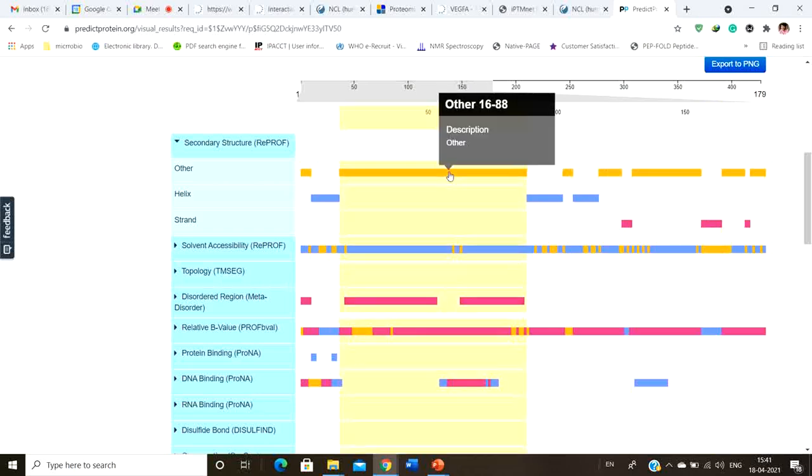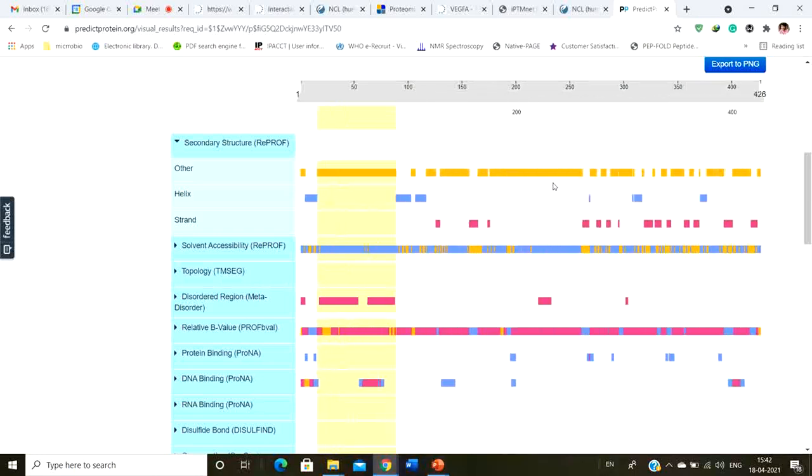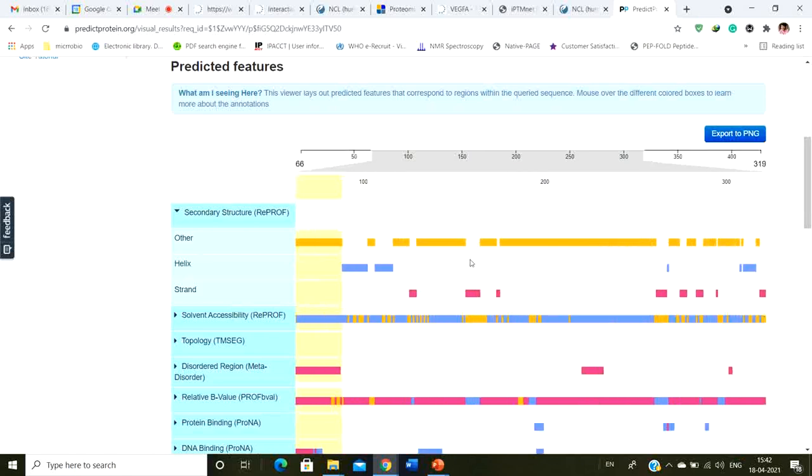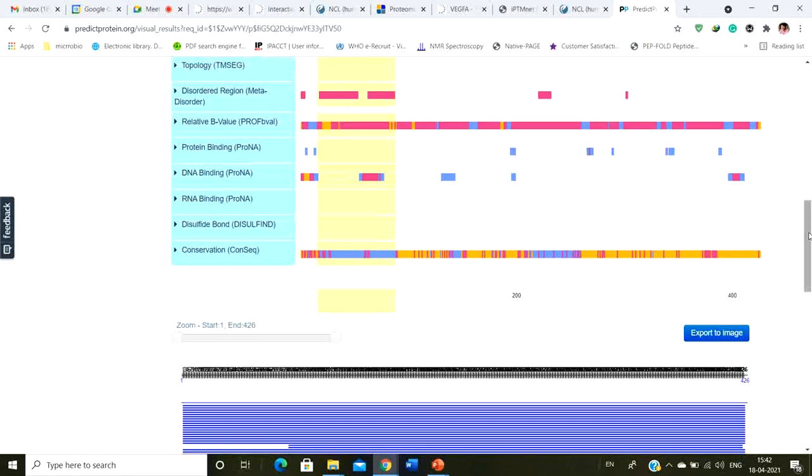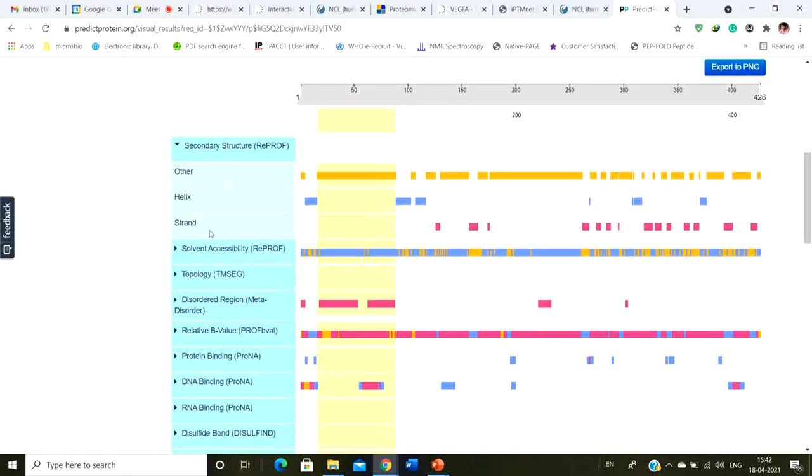Okay, and this is the other thing: it can be a loop, it can be an erroneous structure, it can have any kind of structure. And these are the beta sheet structures, and you can simply zoom in and zoom out to find out about a particular area. So this is the secondary structure prediction.